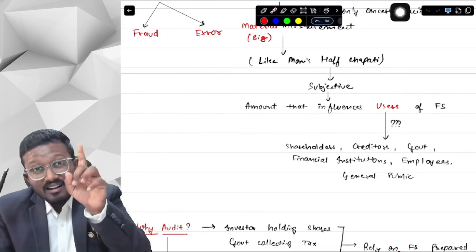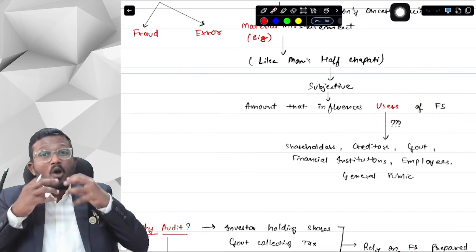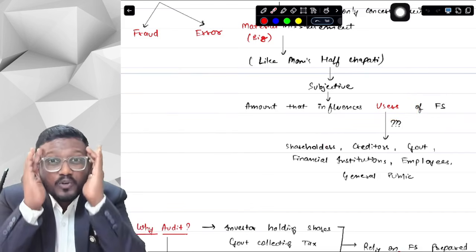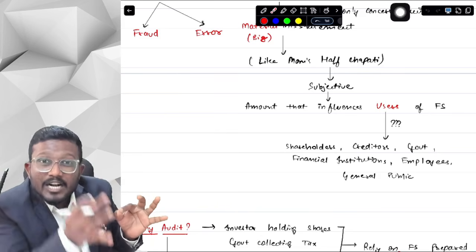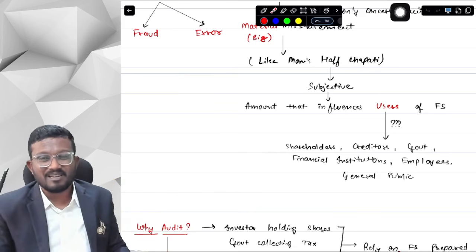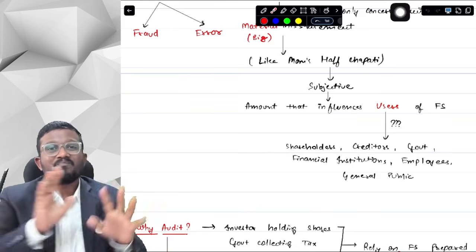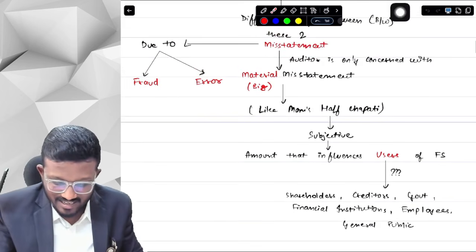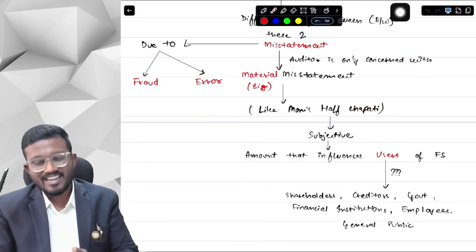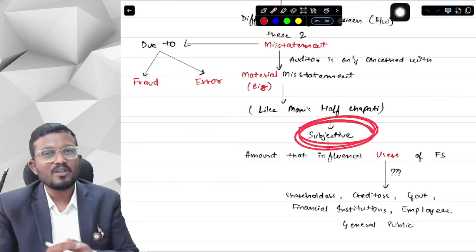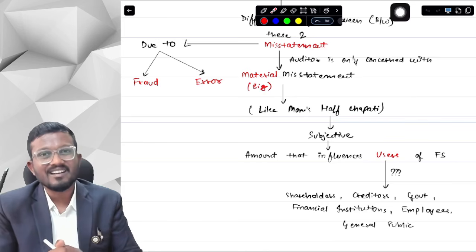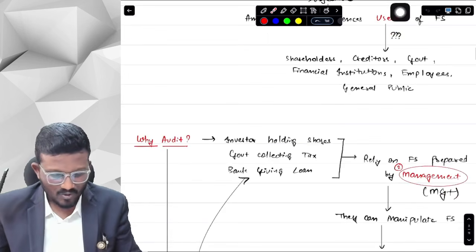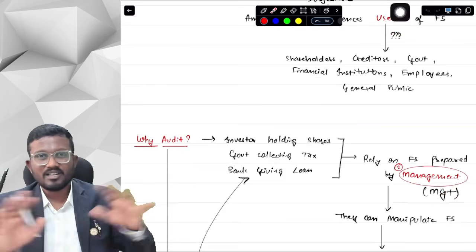So the judgment will be of the auditor, but the auditor will think from the point of view of users of financial statements, whether this misstatement can influence the economic decision of users of financial statements. If yes, then only I will consider it a material misstatement. And obviously it is subjective. It is based on the professional judgment of the auditor whether this misstatement is a material misstatement or not. Okay, yes sir.